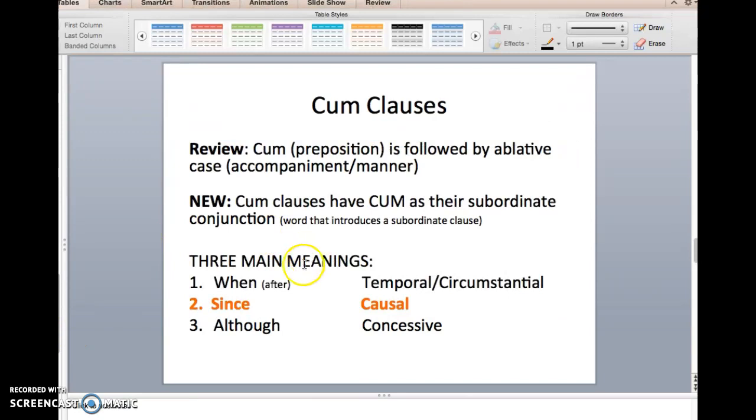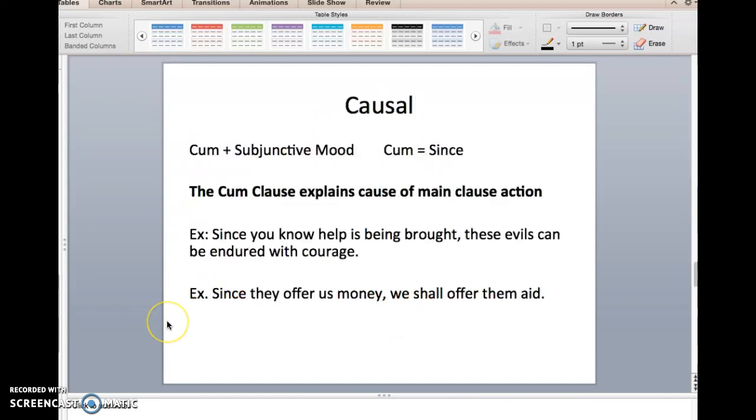So we're going to switch to the other meaning of cum, since, for the causal usage of cum. As the name implies, a cum clause that is causal is explaining the cause of the main clause action. And so when we translate cum as since, some simple examples are: since you know help is being brought, these evils can be endured with courage.